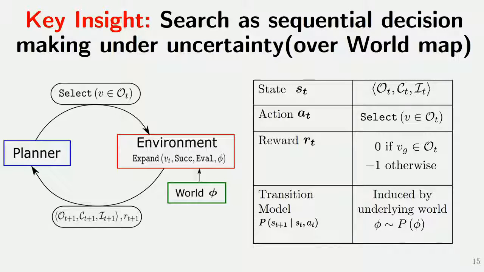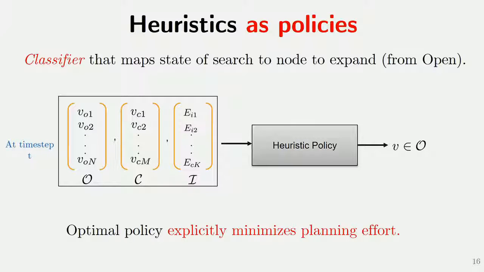And then the environment essentially expands that and checks all the edges for validity, and then we update all of our lists. And the transition function is something that depends on the hidden underlying world that we don't know about. And in this view, we can think of heuristics as policies. So a heuristic is essentially a classifier that takes the current uncovered world and the state of the search tree and selects which node to expand based on minimizing the number of expansions.